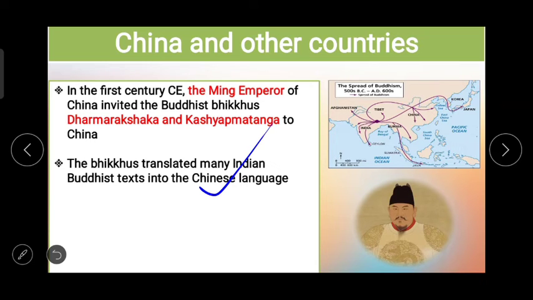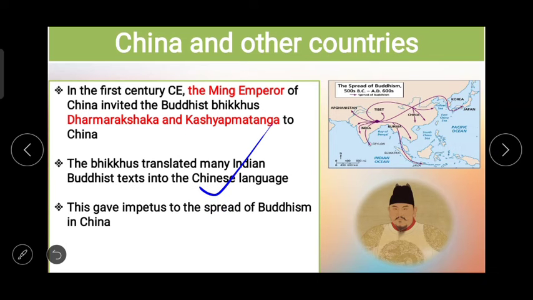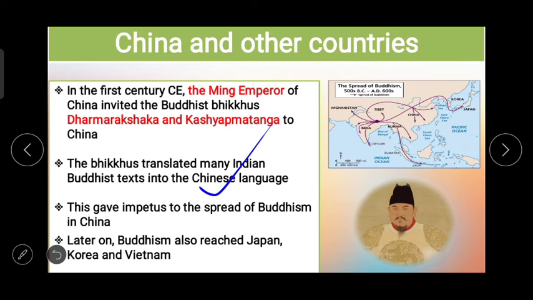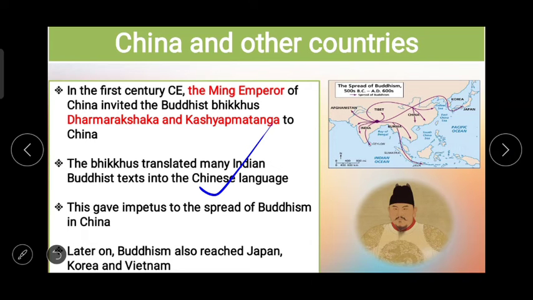We can say कि हर जगह पे बुद्धा के लिटरेचर को माना जा रहा है, बुद्धा से रिलेटेड पेंटिंग्स या केव्स बनाई जा रही है, और अलग अलग भिक्खुज अलग अलग जगहों पे जो काम कर रहे थे वो भी एक जगह पे नहीं होते थे, अलग अलग देशों से उन्हें बुलाया जा रहा था. And by going there, they used to write literature or translate the literature into the language of that country. So this gave impetus to the spread of Buddhism in China, and later on Buddhism also reached Japan, Korea and Vietnam. कहाँ कहाँ पर ये religion चला गया then.